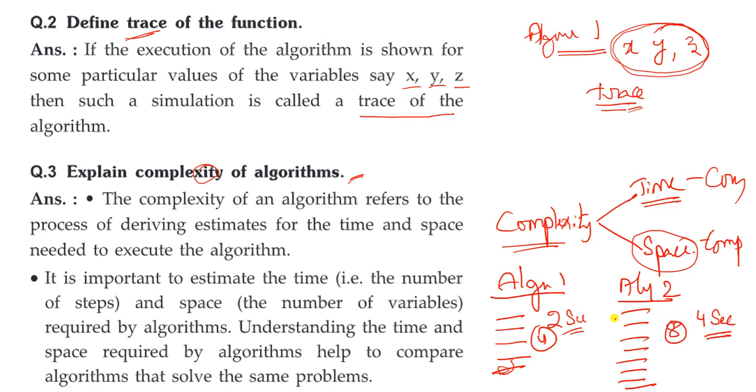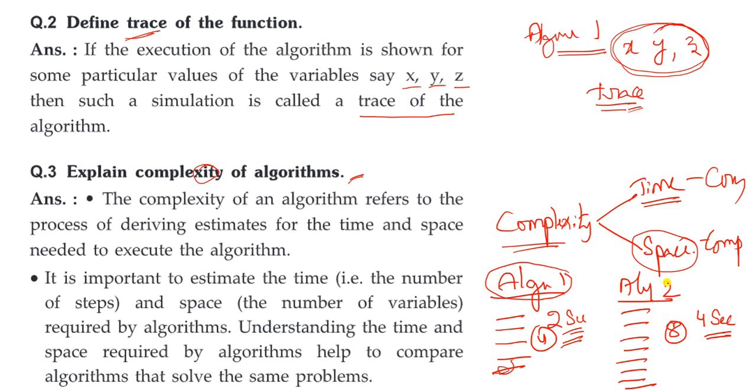Which one will execute faster and give the output? Obviously, the one with less time will give the output timely. So here we get the output from algorithm 1 first, and then after 2 seconds we will get the output from algorithm 2. What I am trying to say here is that time is very important, space is very important.